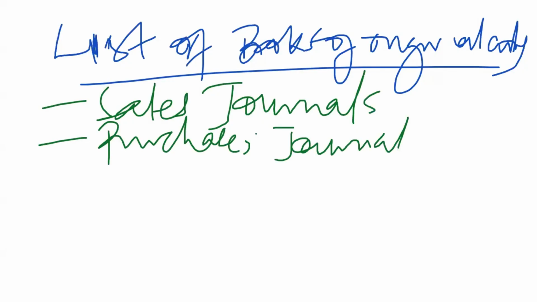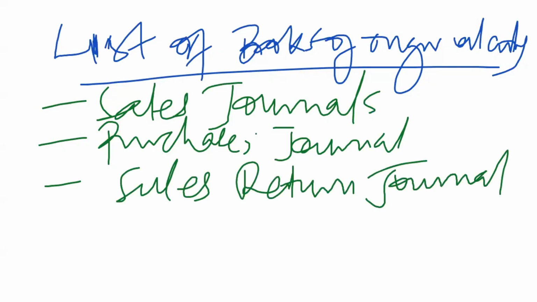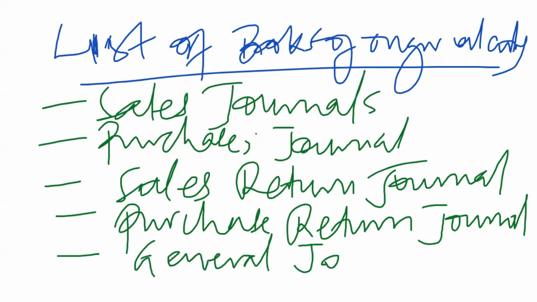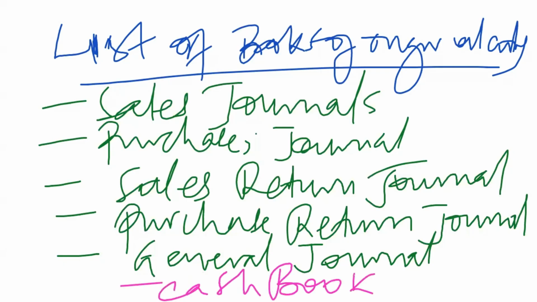journal. The third one, we have what we call the sales return journal or book. The fourth one, we have the purchase return journal. And also we have what we call the general journal. And finally, we have the cash book. But let me write this cash book using a different color. I will explain why. This cash book, as we have seen, appears in books of original entry and at the same time appears in the principal books.